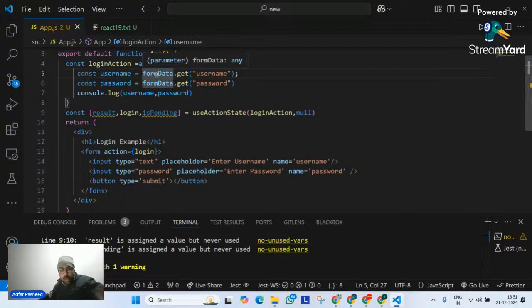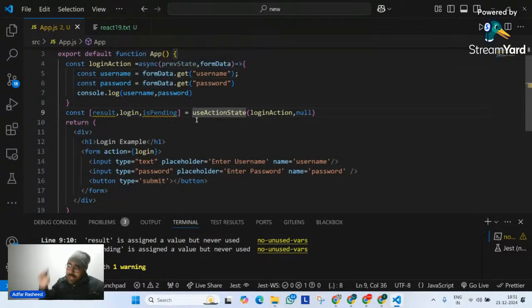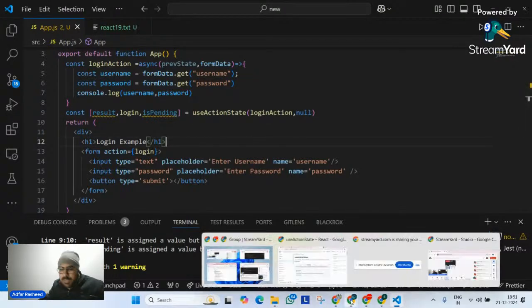Am I clear? Don't think this form data is a new feature. You can use it in older versions of React. You can use it in direct JavaScript as well. It's a JavaScript API. Form data means information related to that form, from which action is being performed. Okay, I hope that makes sense.